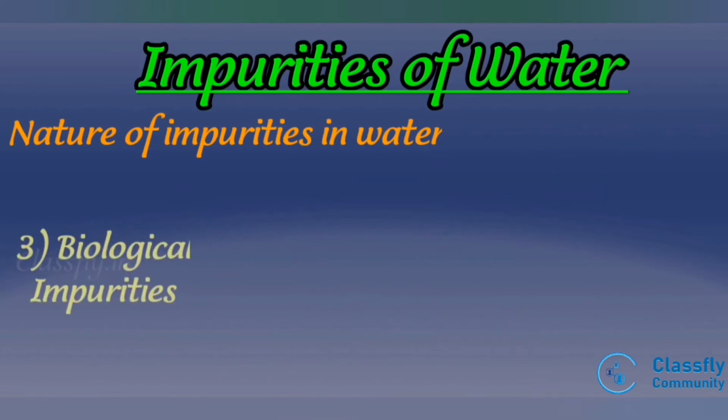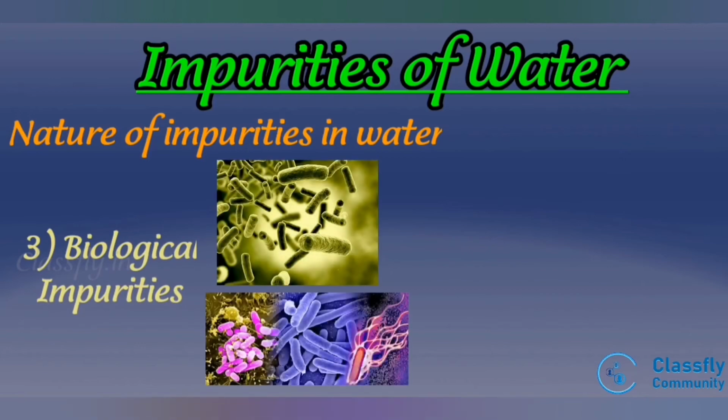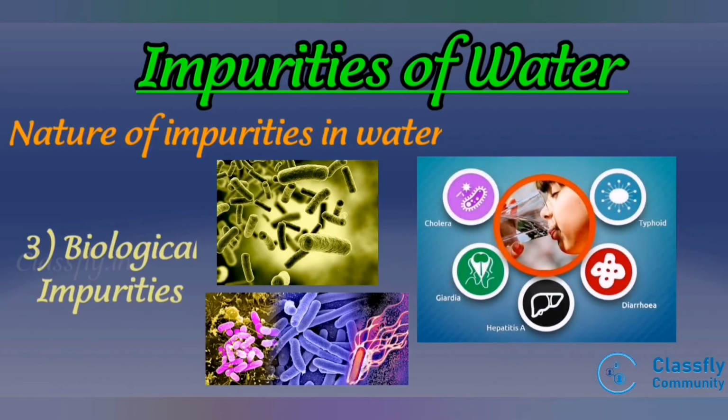Third one is biological impurities. It consists mainly of microorganisms such as bacteria, viruses, algae and fungi. They are mainly responsible for waterborne diseases. Disinfectants are used to remove the microorganisms.